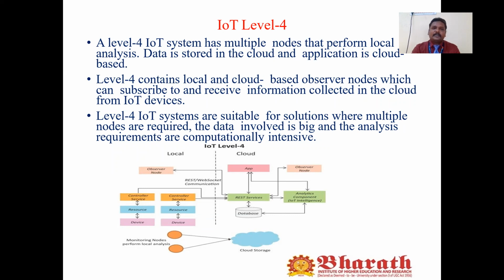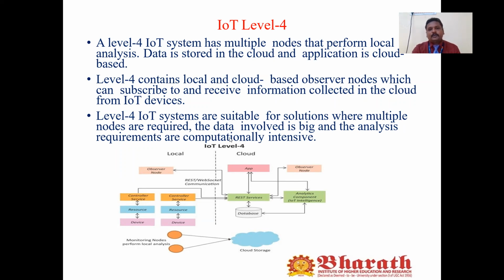Then applications become cloud-based applications. For example, whatever data we store in the cloud, we use it as cloud-based applications. Here we need two nodes. One node is the local node, and the other is the cloud-based observer node. The use of the local node is to perform the local analysis of the data. Once you analyze the data, only then do you store the data in the cloud.